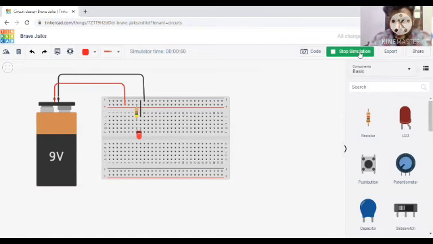I hope you have understood both the exercises I have shown today. You need to work out these exercises using Tinkercad. When you first come to Tinkercad, you need to sign in. You can use either a Google ID or an email ID for joining Tinkercad. Once you make an account, you can easily create projects. It is completely free, this website is easy to understand, and we can do many projects here.